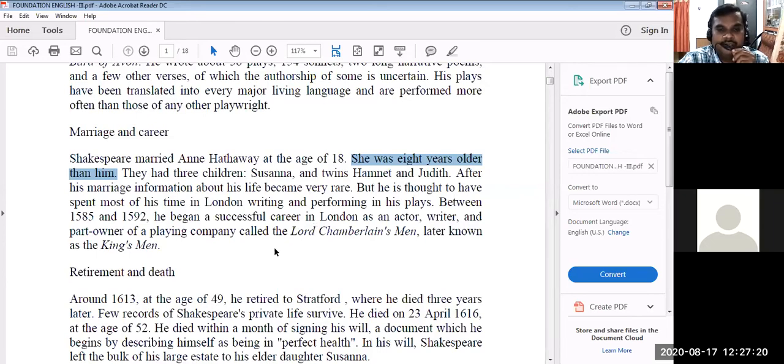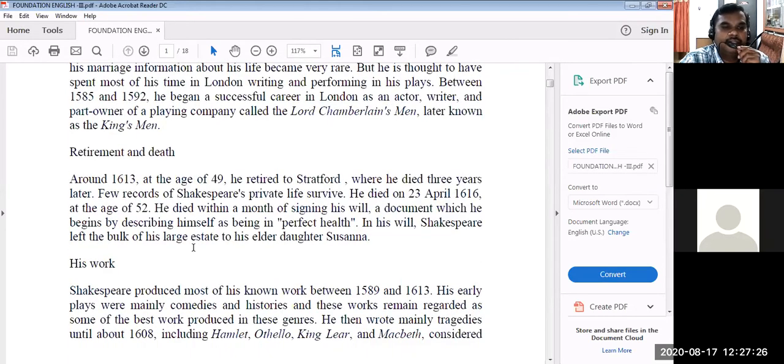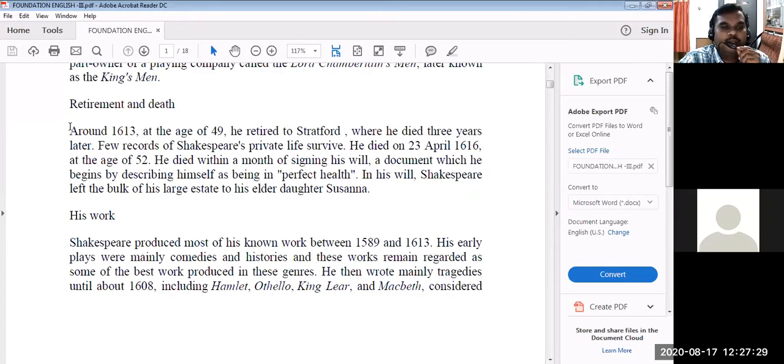They had three children, and Susanna was the senior, and she was publishing his works even after his death. And in 1613, at the age of 49, he retired and returned to his hometown. He died at the age of 52.